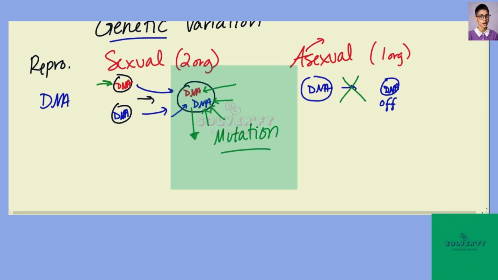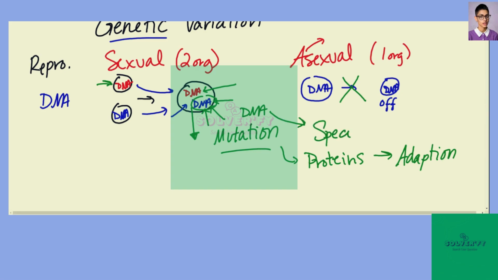So when the coding inside DNA gets thrown off, it's going to cause a change in proteins inside of the cell. And that can lead to different types of adaptations in an organism. It can either be a physical change, a behavioral change, or any sort of advantage or disadvantage the organism gets. So here, if the organism survives, there's more likelihood of those changed DNA sequences being passed on to future offsprings. And that's going to allow for speciation, or variation between organisms.